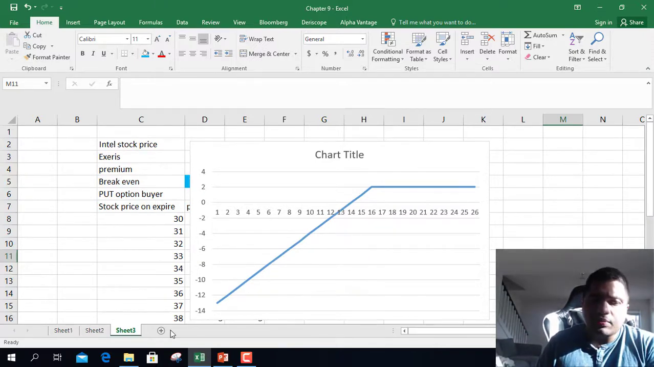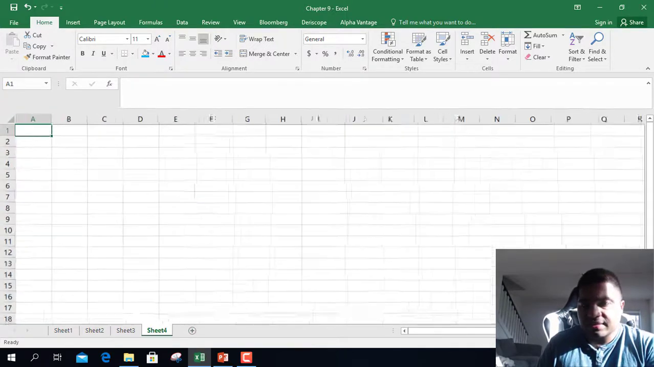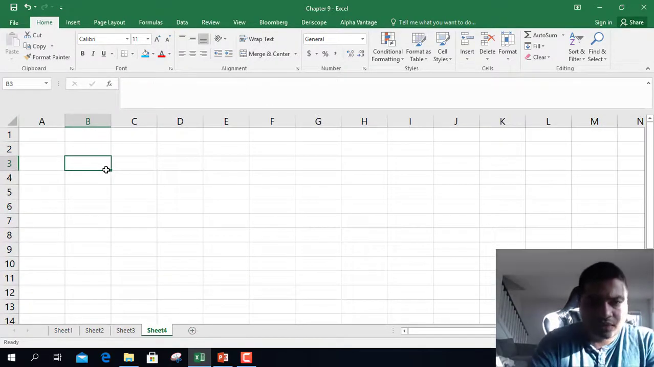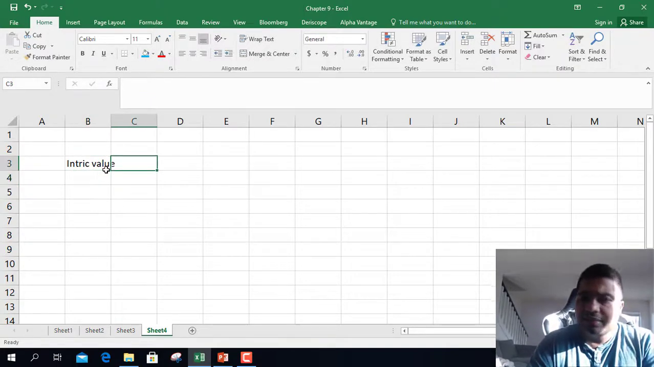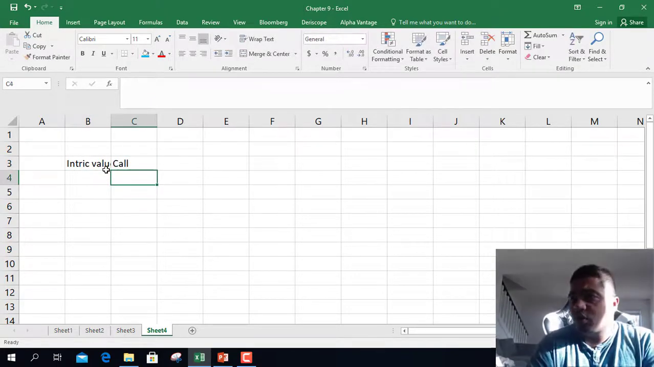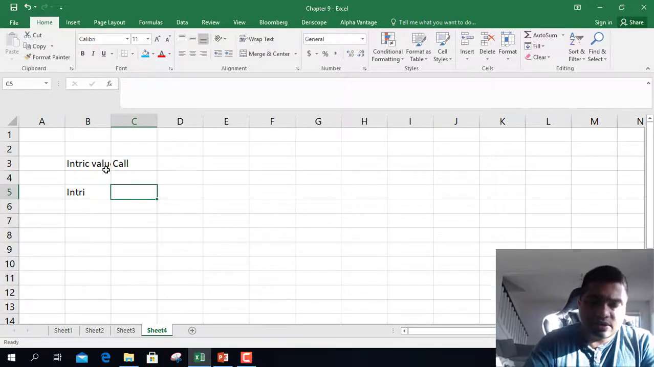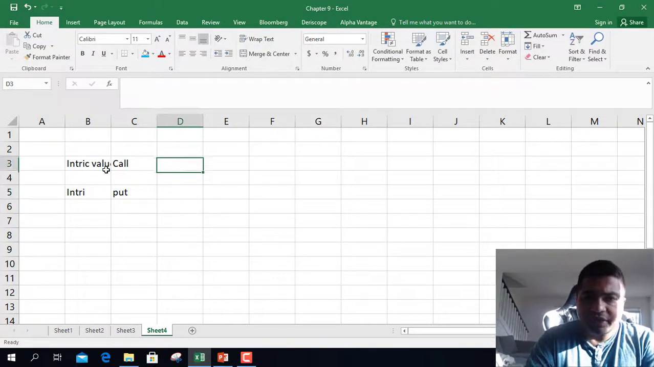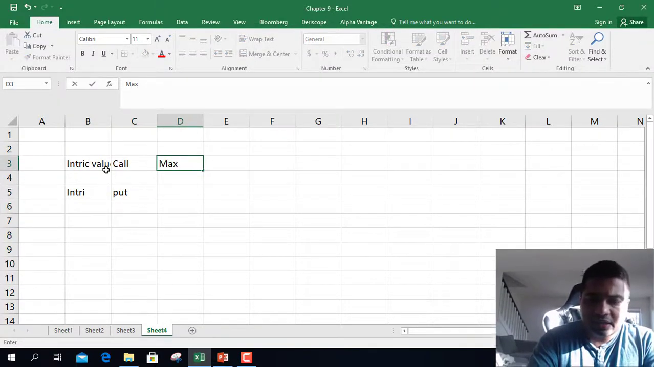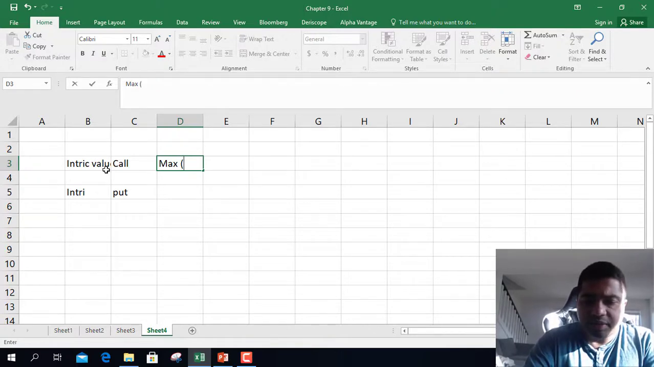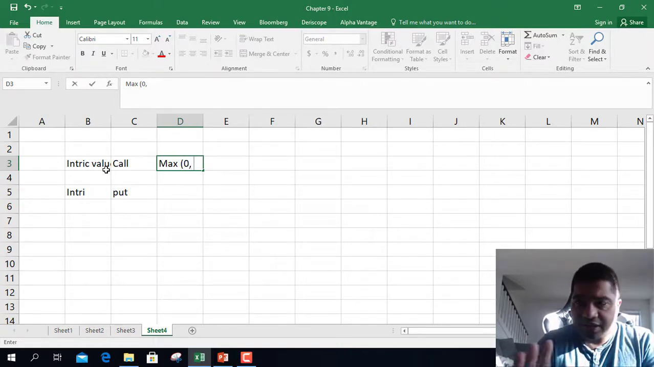So there is one more concept that we have to discuss, that is intrinsic value. So intrinsic value is nothing but how much profit or loss you are making ignoring the premiums. So there is intrinsic value for call, there is intrinsic value for put. So intrinsic value is maximum. How much can you lose? Premium amount. So whatever is the premium amount, that is 0. So ignore the premium. So we are ignoring it.